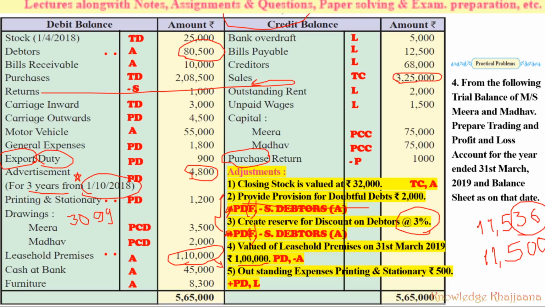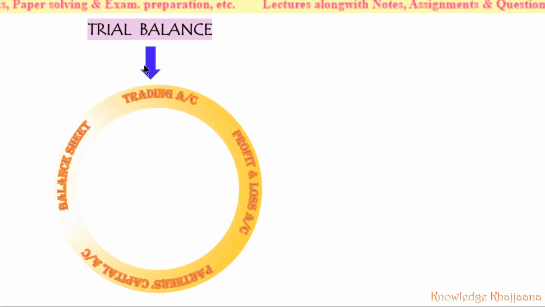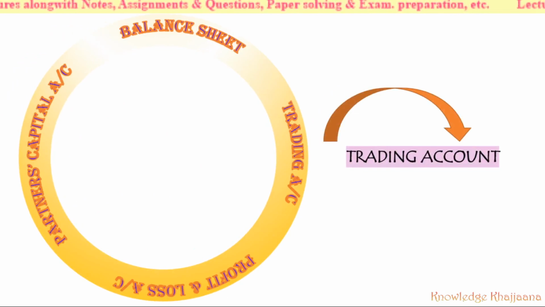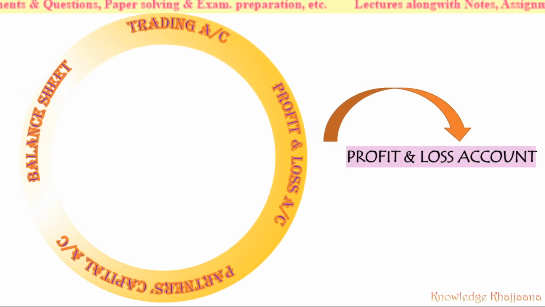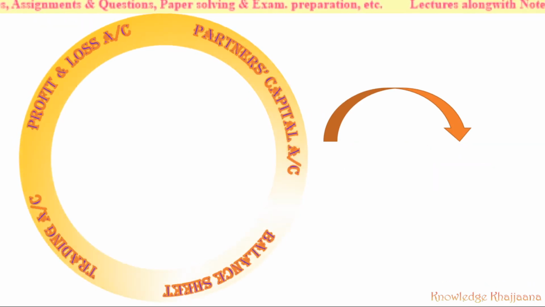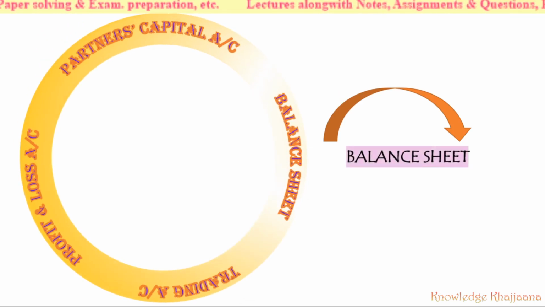Now let's start to solve the problem. After reading all the entries and adjustments in the trial balance, we'll start to prepare the trading account first. Then we'll carry the gross profit to the profit and loss account and calculate the net profit, and we'll distribute this net profit to the partners in the partners' capital accounts. Then we'll carry the remaining balances of the partners to the balance sheet and we'll tally the balance sheet.